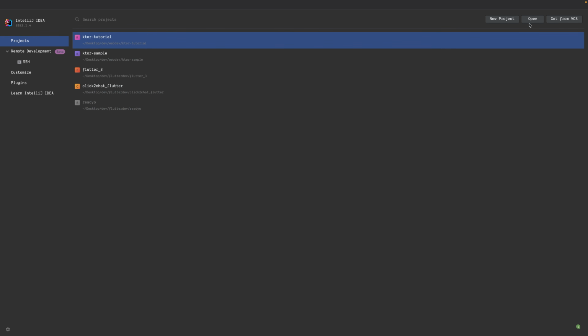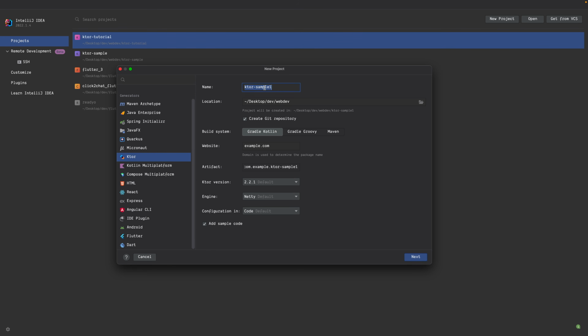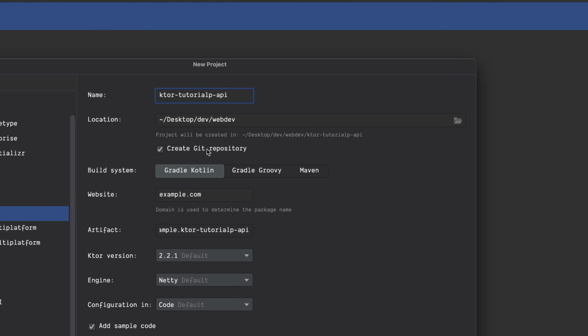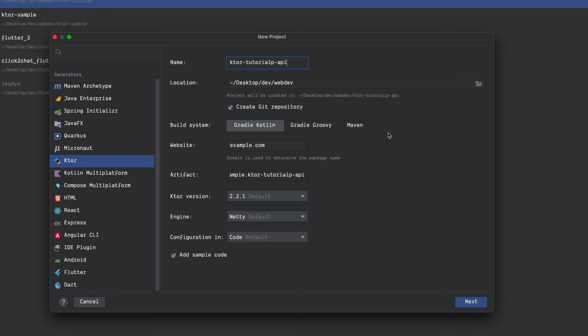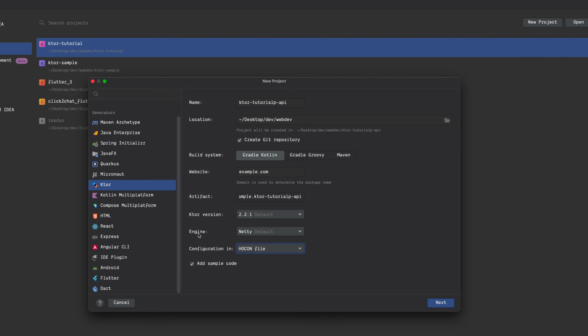Why I'm creating a new project? I can continue with the existing project, but I want to show you something, so that's why I'm creating a new project. If you see here, again we have selected Ktor. Right now I'll just say Ktor tutorial, and then we will say API. Okay, so this is an API tutorial. Again create Git repository, Kotlin, everything will be same except configuration. Last time it was code, this time we will use hocon file, which is configuration file. That's what I told you in the last video. And then there will be some more changes.